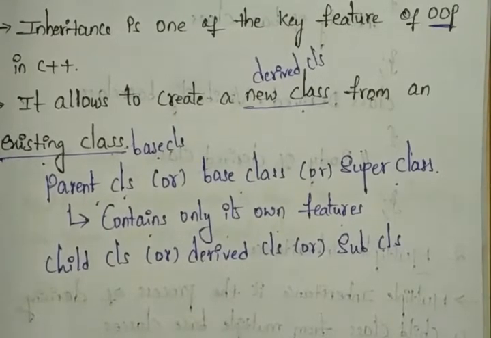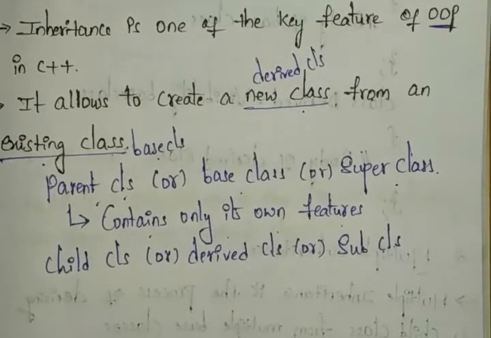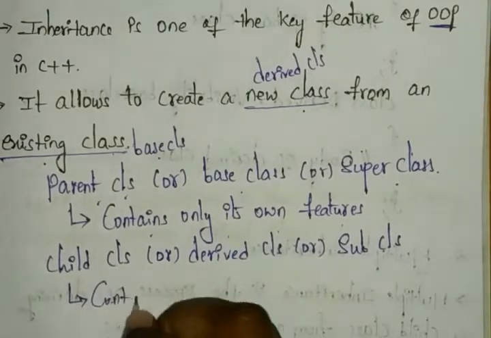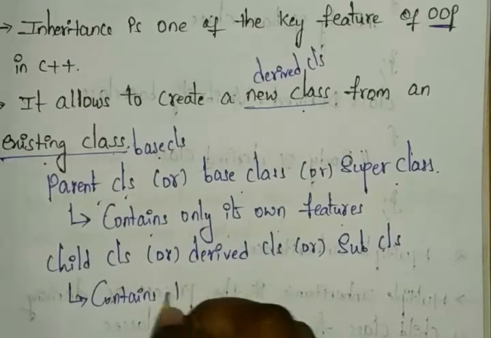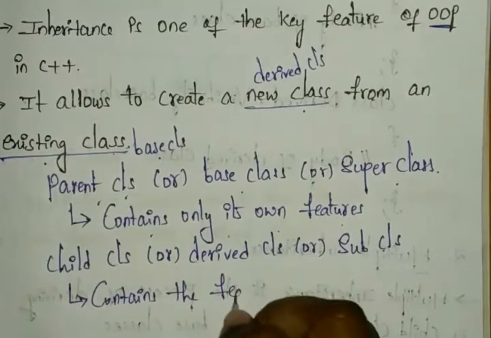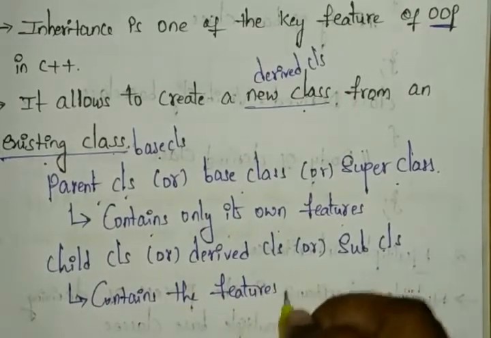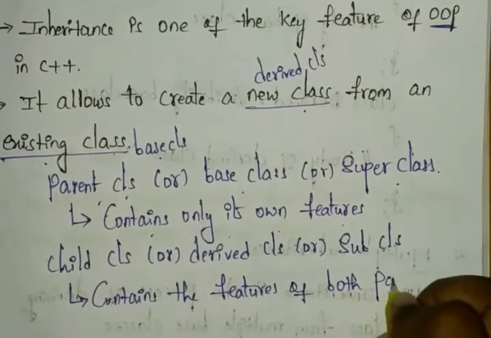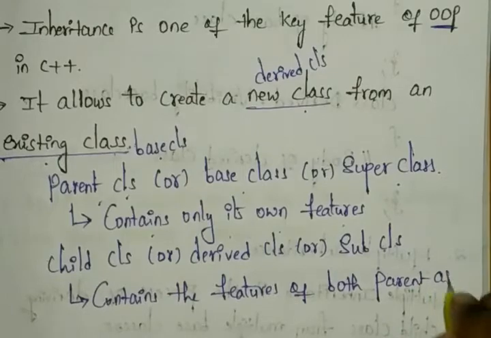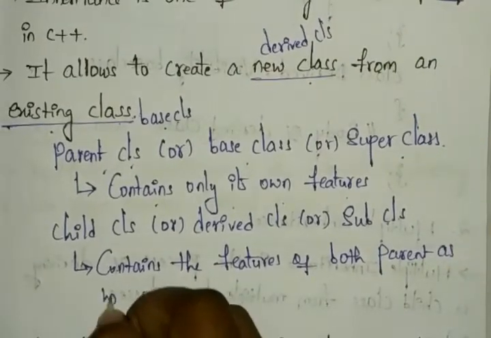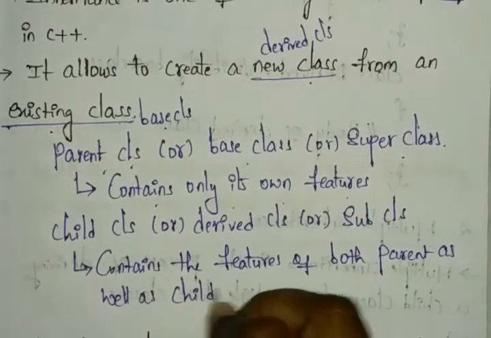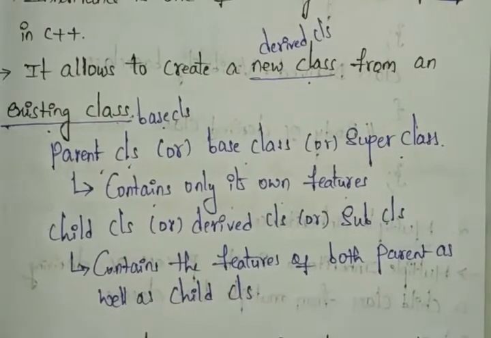So the child class contains the features of both, parent as well as child.